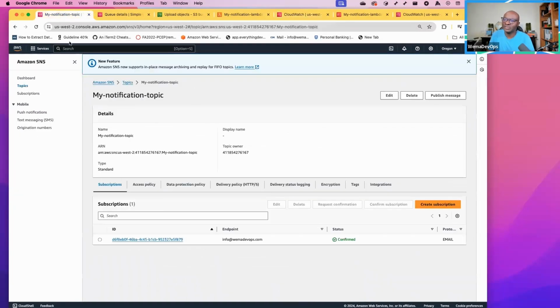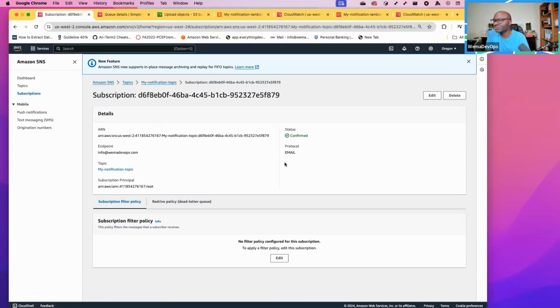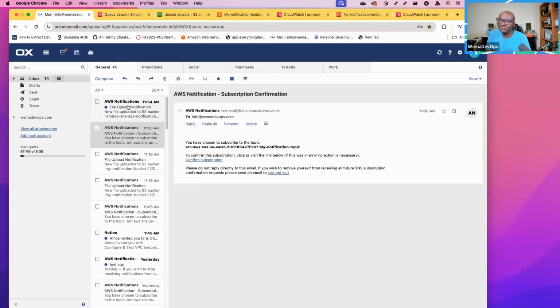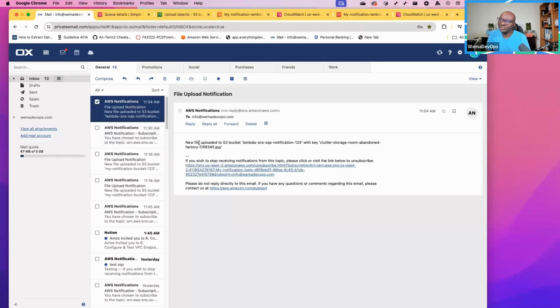Now we can go to our notification queue. Because we have one subscriber, who has an email, we can go to our email. If I go to my email, I'll see that I have a notification. It says new file uploaded to S3 bucket. That is the name of the bucket, Lambda SNS SQS notification, with key clutter storage room abandoned.